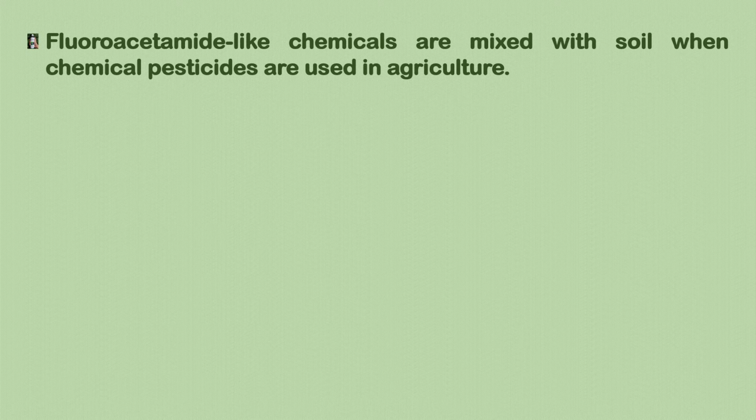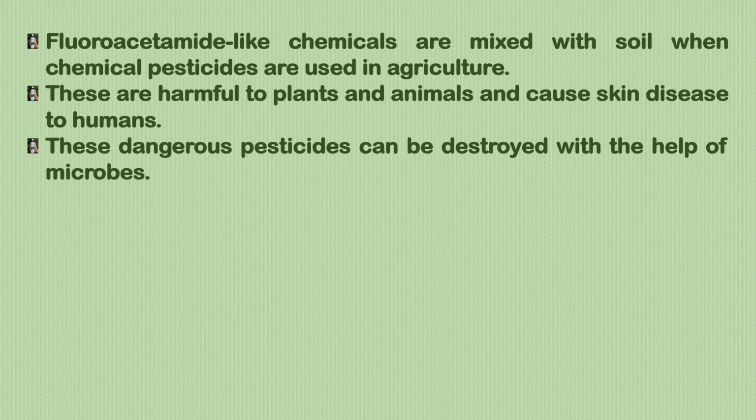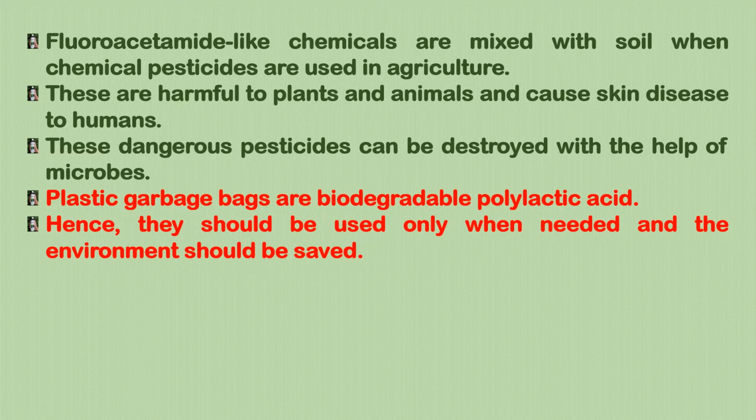Fluoroacetamide-like chemicals are mixed with the soil when chemical pesticides are used in agriculture. These are harmful to plants and animals and can cause skin disease to humans. And these dangerous pesticides can be destroyed with the help of microbes. Plastic garbage bags are biodegradable polylactic acid. Hence, they should be used only when needed and the environment should be saved.